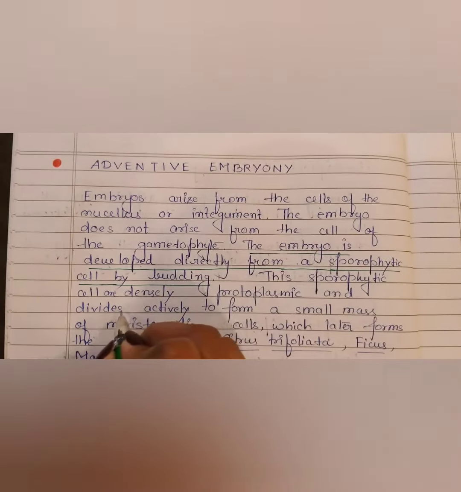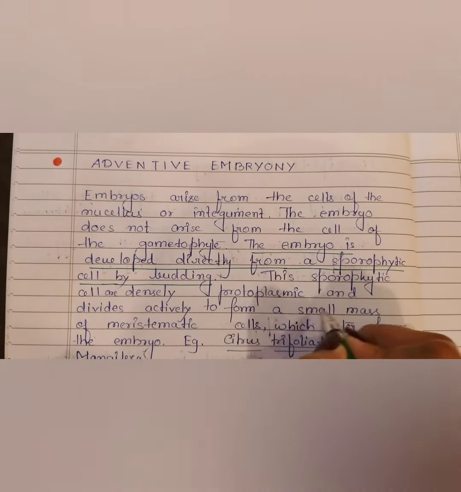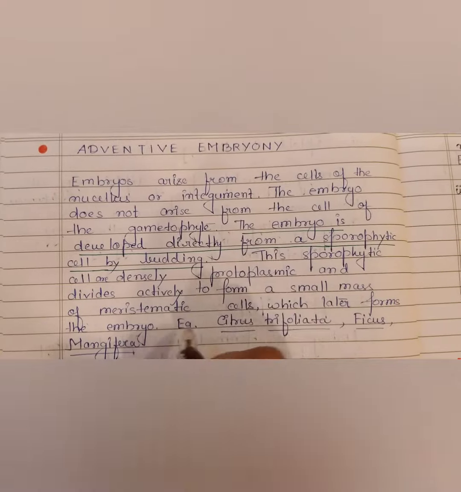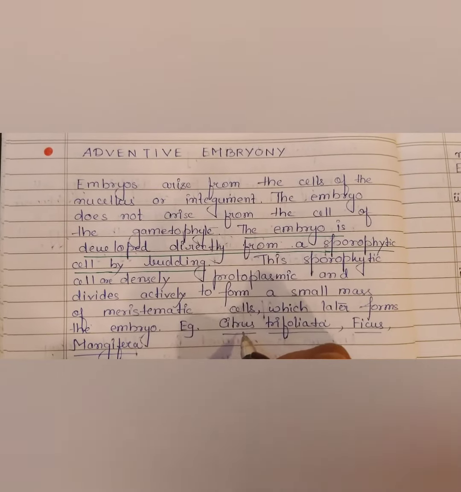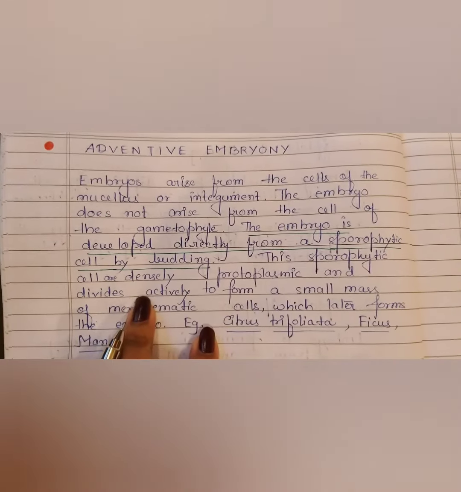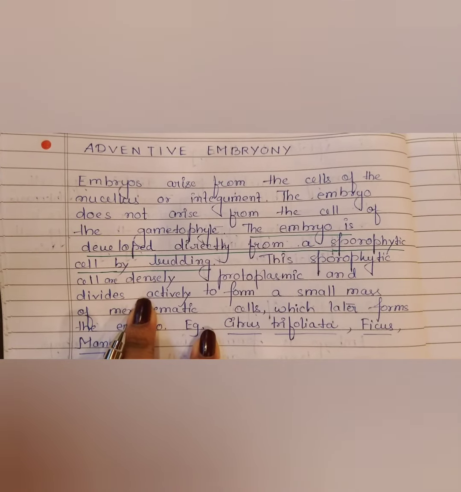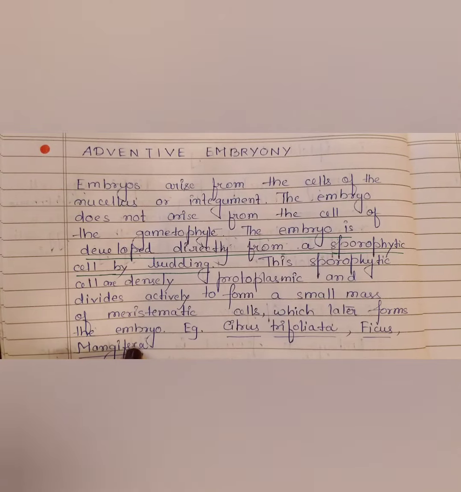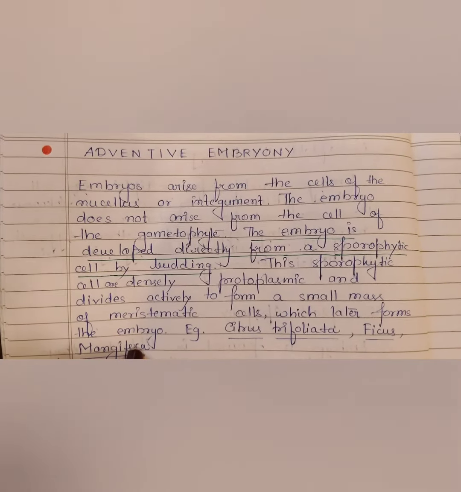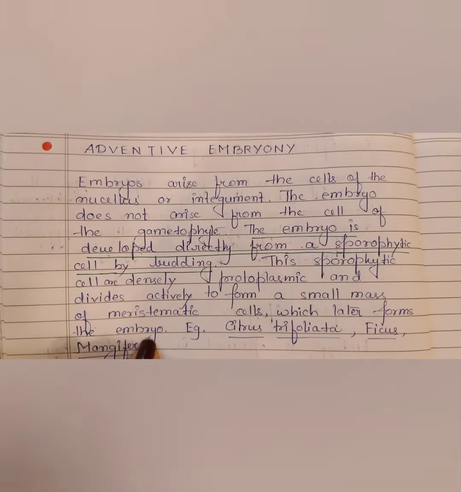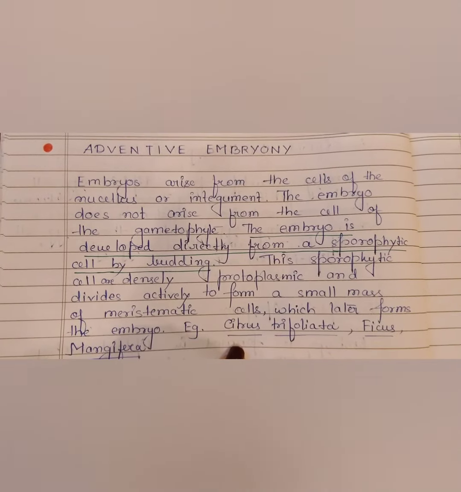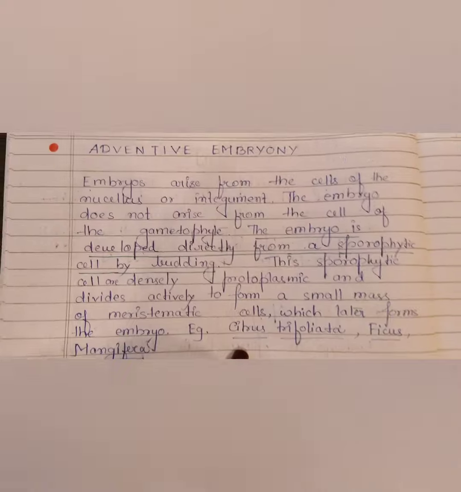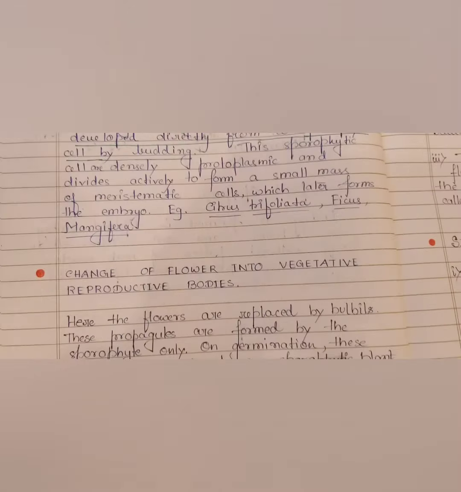Okay, the sporophytic cells are densely protoplasmic and divide actively to form a small mass of meristematic cells. This small mass of meristematic cells is quite capable of rapid division. Okay, and it later divides and differentiates to form the embryo. Okay, this is found in citrus, trifoliata, ficus, mangifera, all these plants. Right?